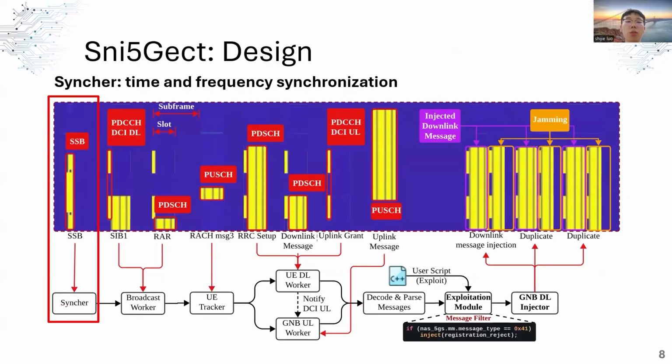The framework is composed of three major components. Firstly, the syncer. It runs cell search by searching and decoding the synchronization signal block, SSB. This allows it to get synchronized with the target base station in terms of time and frequency. Once synchronized, it also keeps tracking the SSB block in case it loses sync. Moreover, it captures and forwards subframes to other components for further decoding.